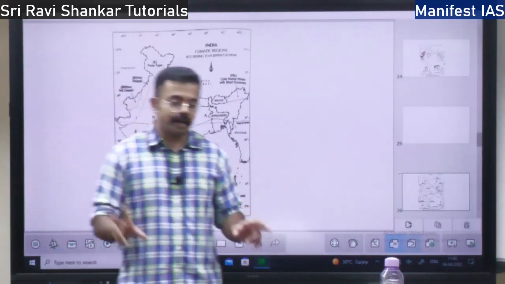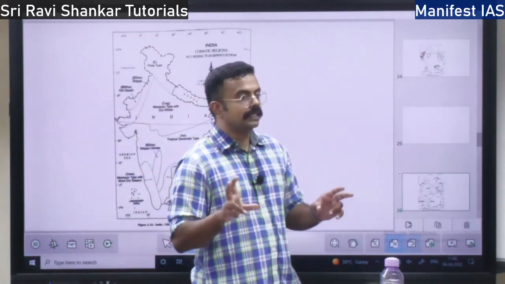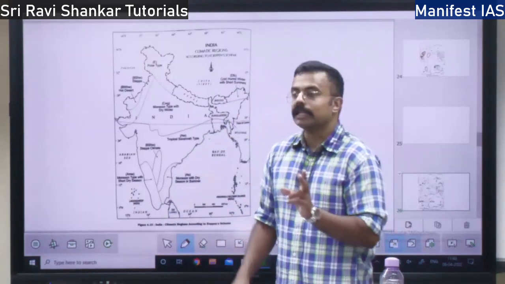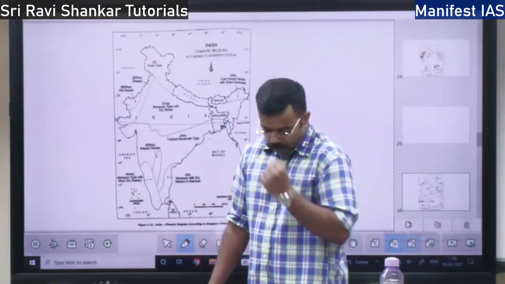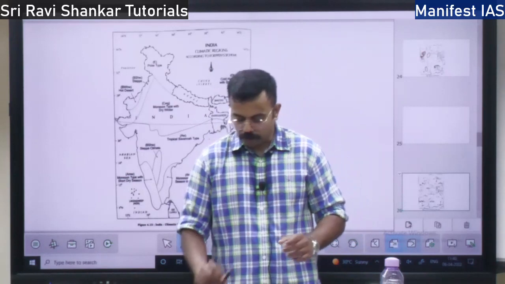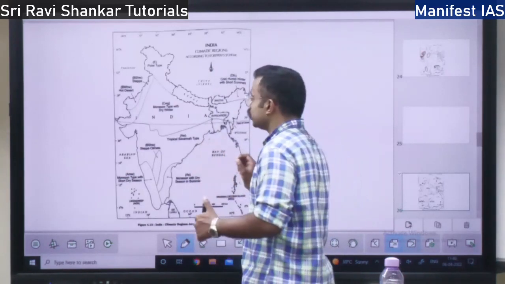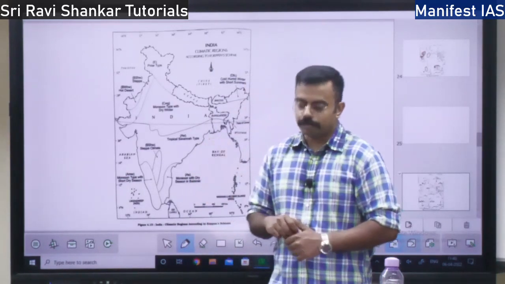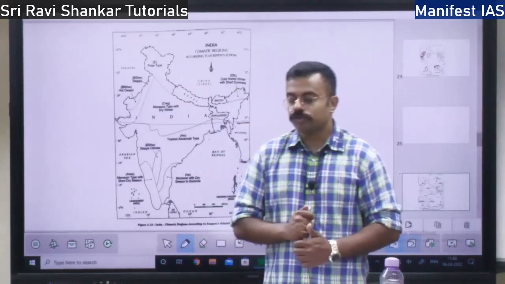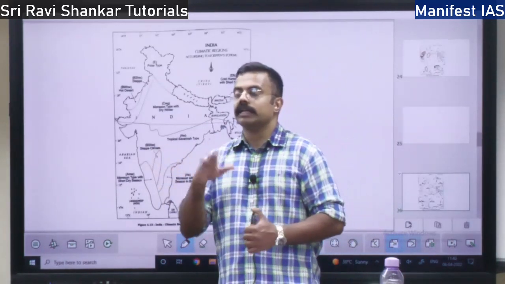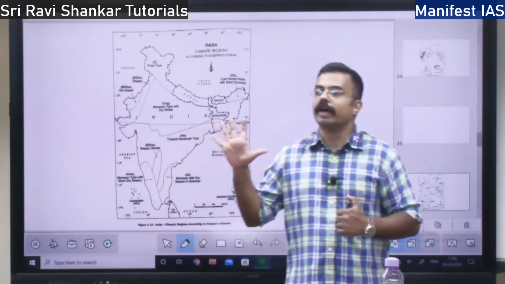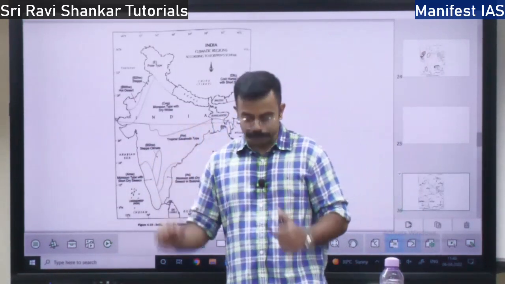It is divided on 2 parameters: one is temperature, the other is rainfall, right? According to the Köppen scheme, which we discussed during our World Physical Geography, the Indian region is divided into 5 climatic regions.